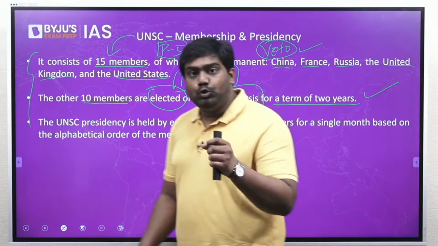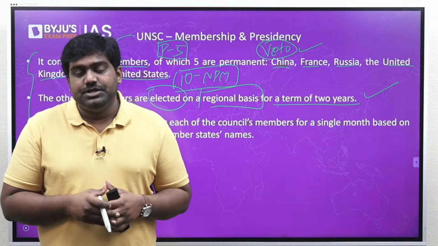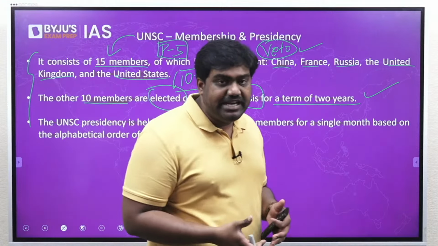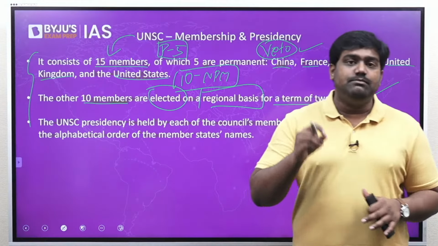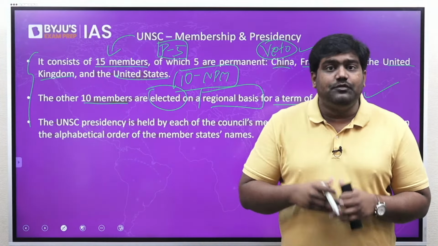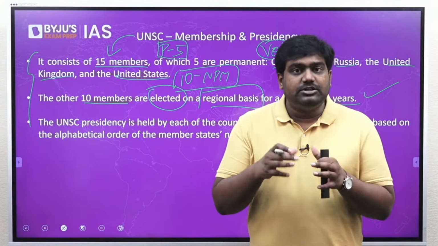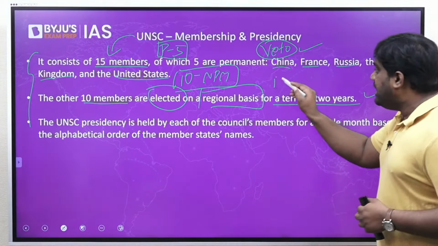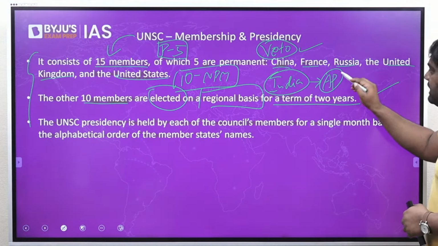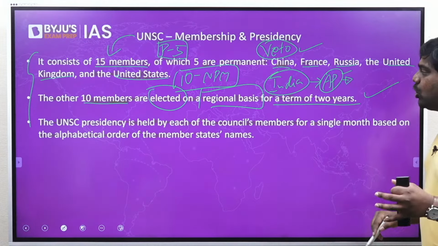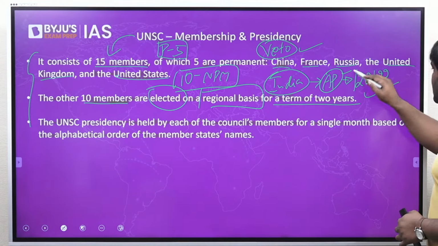They are elected for a 2-year term based on a regional representation basis. For different regions, there are different numbers of seats, and the members of UNGA vote and elect the non-permanent members of the UN Security Council, and they get to occupy a 2-year period. Right? The term is for a 2-year period. So India won such an election from the Asia Pacific region and currently India is holding the non-permanent seat from 2021 to 2022.